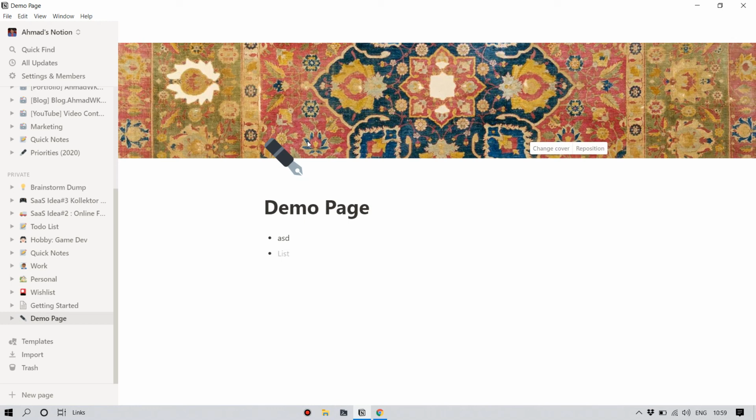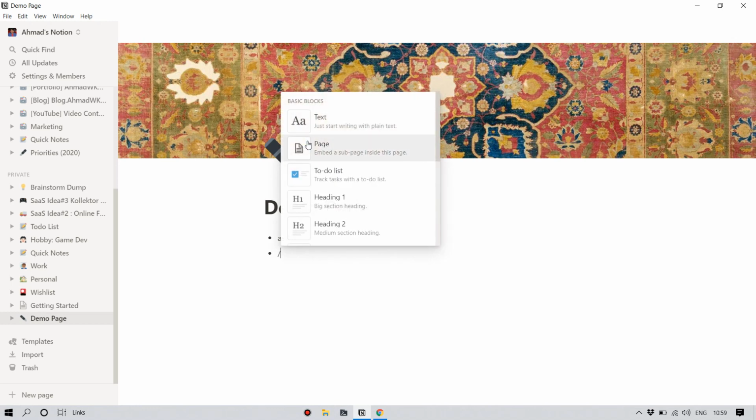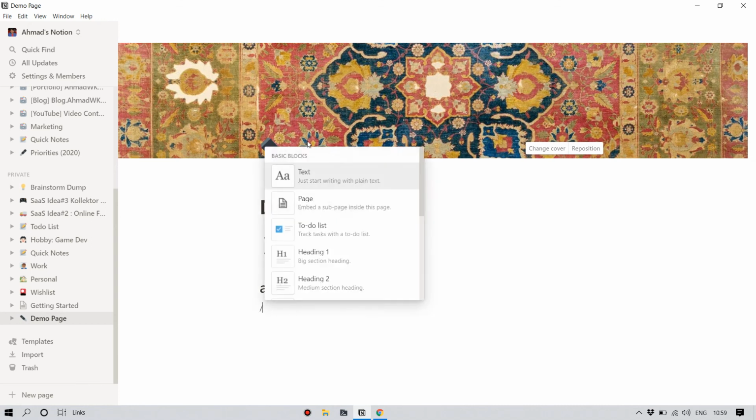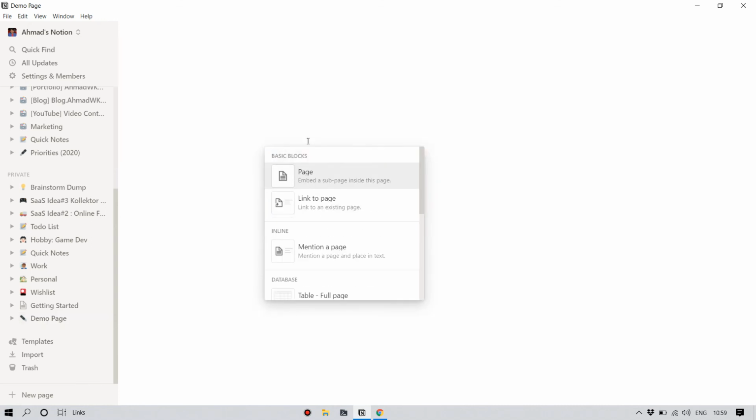And whenever you're typing, if you do forward slash, then a drop down list comes. You can add a heading. You can add a new page here.